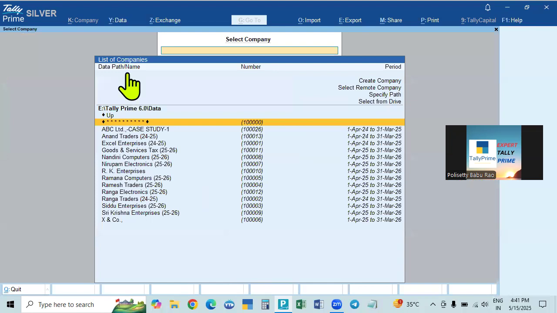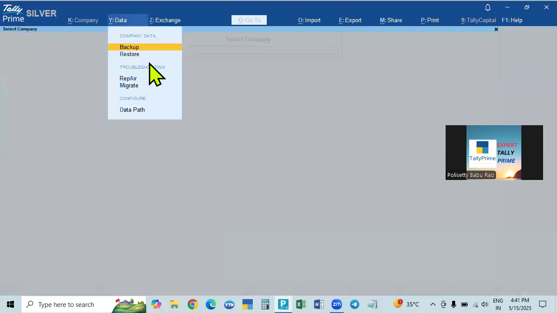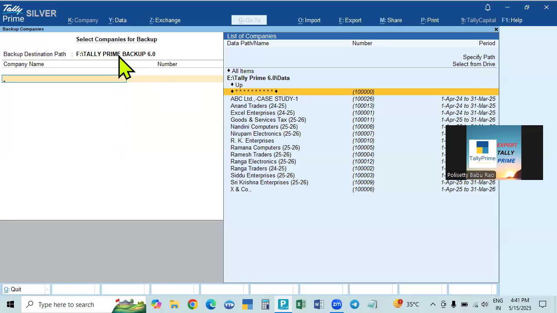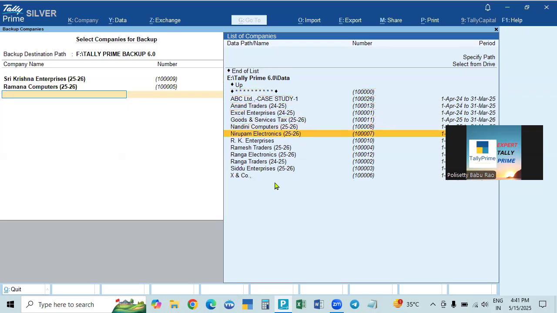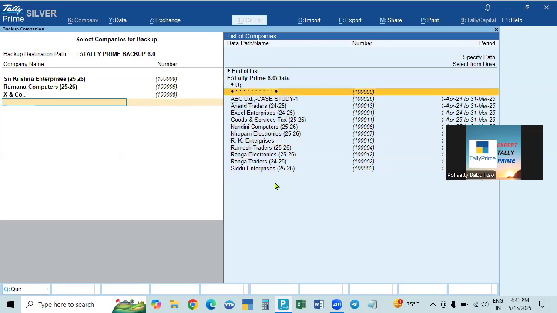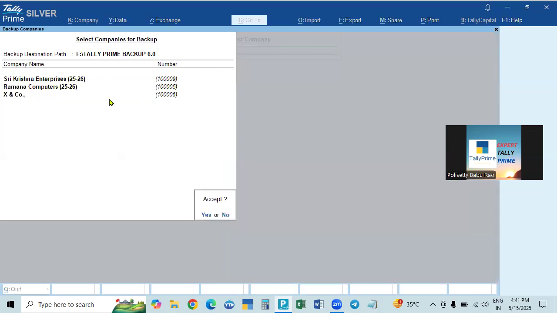So from next time onwards, whenever you want, if you click backup, the backup path will come automatically. And similarly, like the last one, select this one and again select this one, select the last one, X and Co. Any number of companies, or all the companies, we can select. Go to all items, and all items are selected. If you want only some, not all, select whichever companies you want. After that, for the last one, click end of list. Only these will be selected.